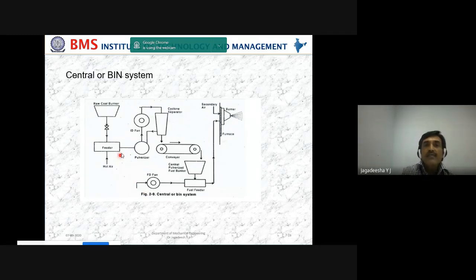So the ID fan consumes more energy than the FD fan. This is all the difference. Now, by using a pointer and a marking, I will explain this one.